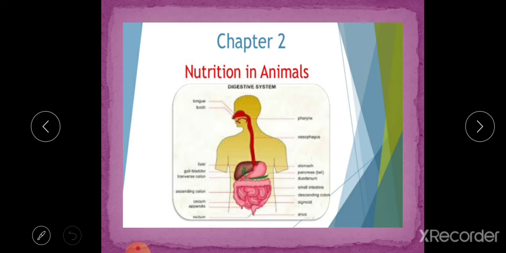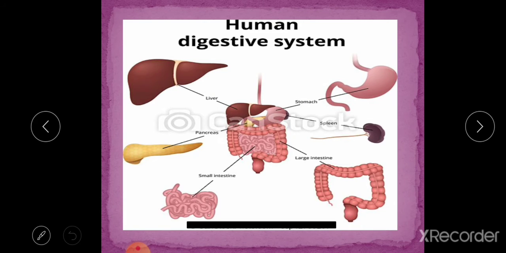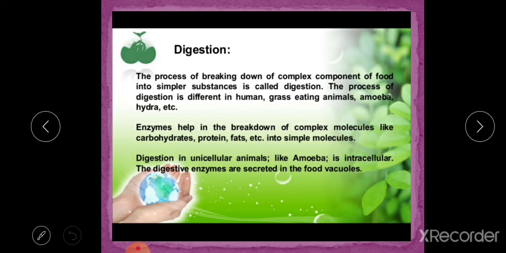Today I am going to teach you about nutrition in animals, chapter 2 of science of class 7th. In this chapter today we will discuss about the human digestive system. First of all, we will discuss about digestion. Digestion is the process of breaking down of complex components of food into simpler substances.